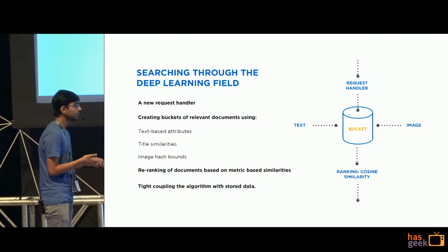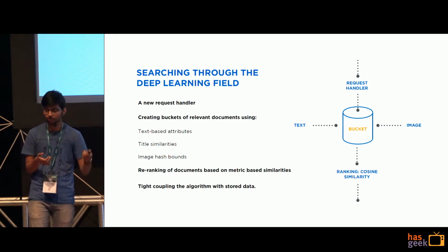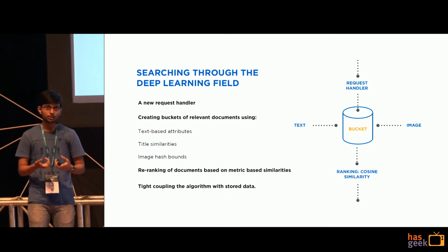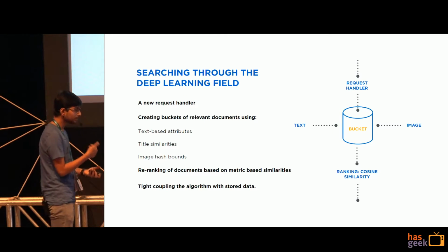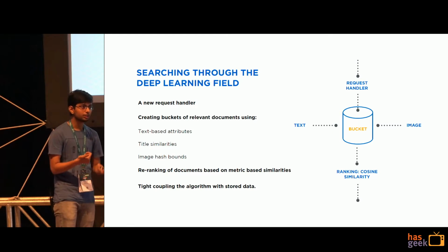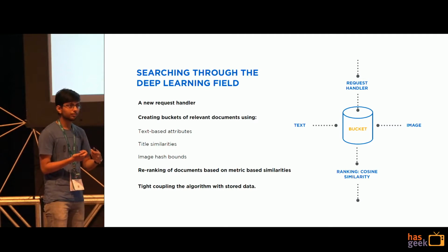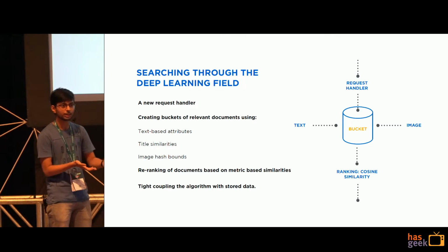Once we have indexed the whole textual description, deep learning features, and the corresponding self-taught hash bits, we wanted to develop a proper searching mechanism over the indexed dataset. For the given task, we needed a new request handler, which is going to handle all the upcoming requests. So whenever a request comes, we create a bucket of similar looking products based on the hash bounds across the self-taught hash bits which we have already indexed.